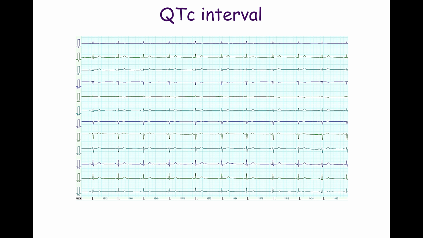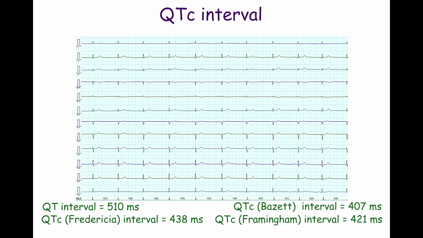Bazett's formula is inappropriate for patients with bradycardia. The Fridericia and Framingham formulas are more accurate in this case. The QT interval is 510 milliseconds. The QTc interval calculated using Bazett's formula is 407 milliseconds. The QTc interval calculated using the Fridericia and Framingham formulas is 438 and 421 milliseconds, respectively.